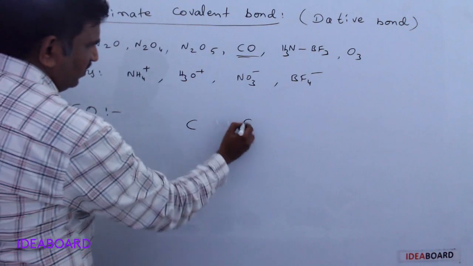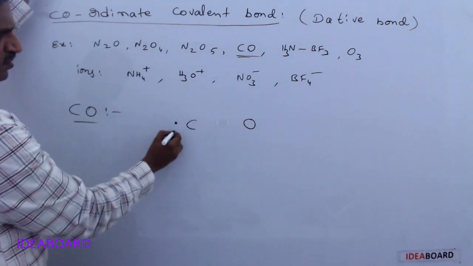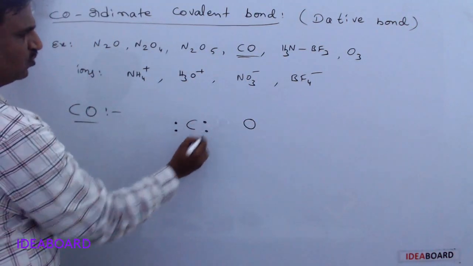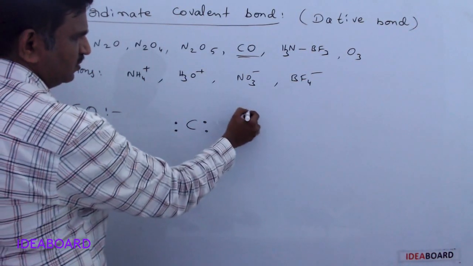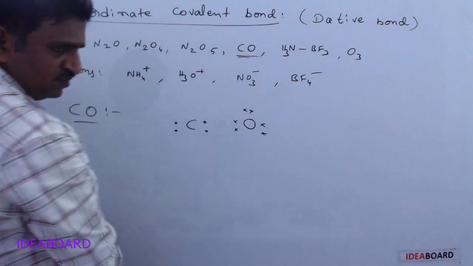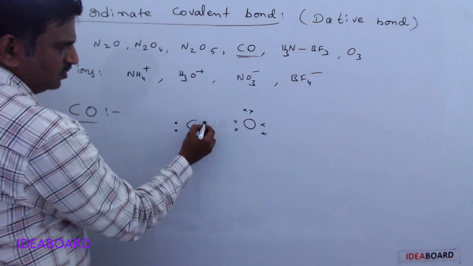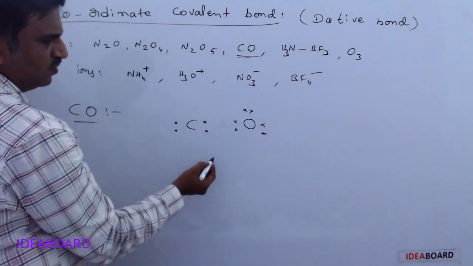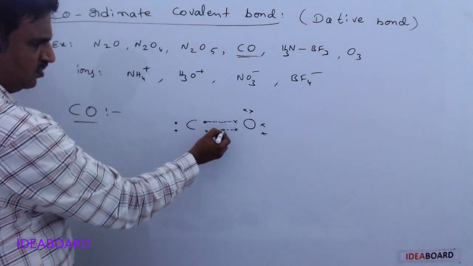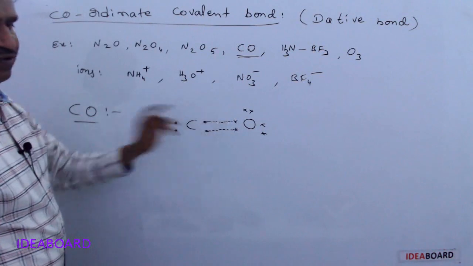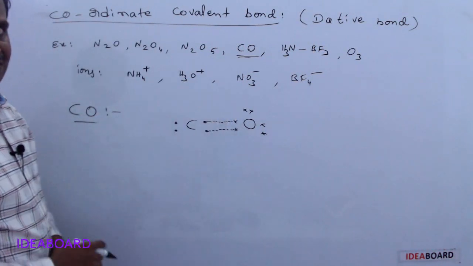First we take the valence electrons of carbon and oxygen. Carbon has 4 electrons and oxygen has 6 electrons: 1, 2, 3, 4, 5, 6. Initially carbon gives its pairs of electrons for bonding with oxygen. This is one bond and this is another bond. These are normal covalent bonds between carbon and oxygen.